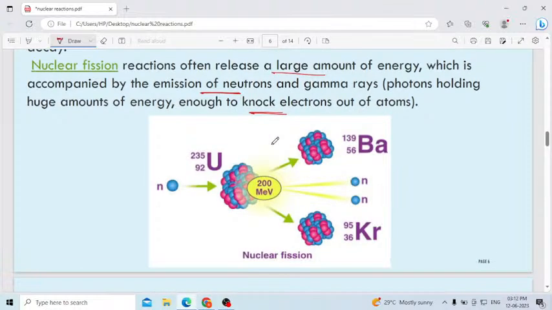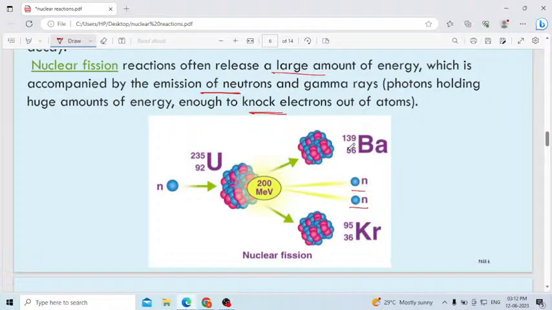See here, uranium 235. Here you can observe nuclear fission. This is the huge nuclear atom, uranium 235 92. This uranium 235 will split into barium and also krypton. Then it will release neutrons. You can observe the emission of neutrons taking place. Barium you will get, krypton you will get, split into 2 lighter nuclei.